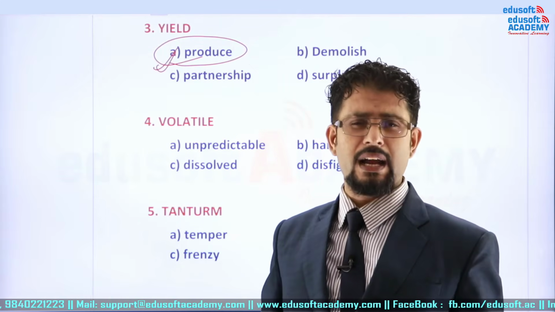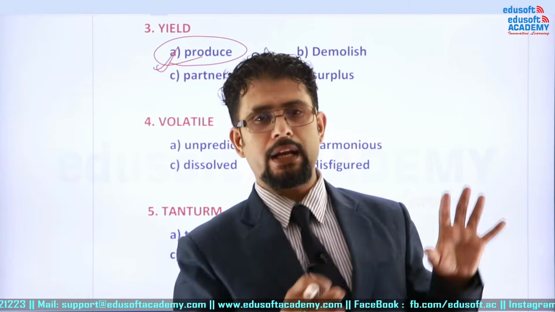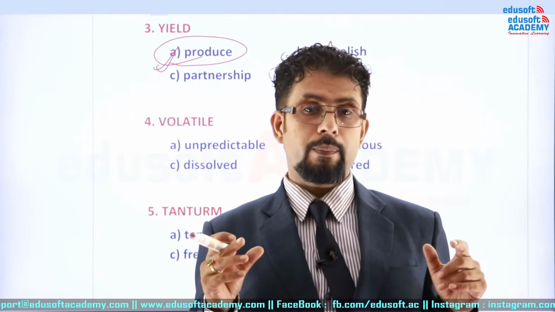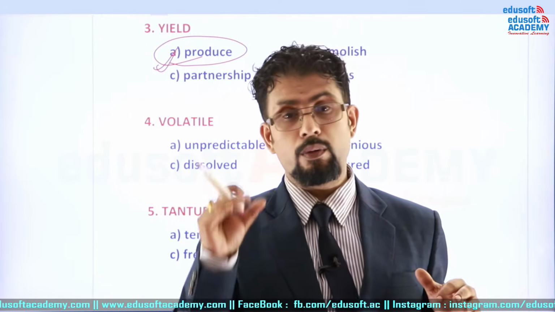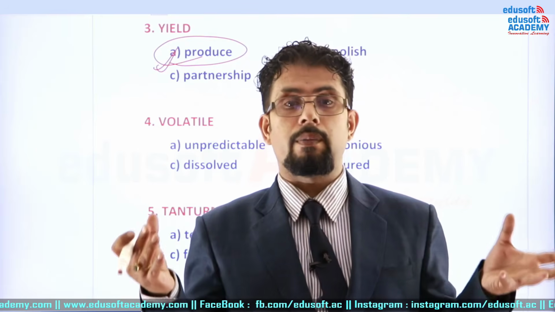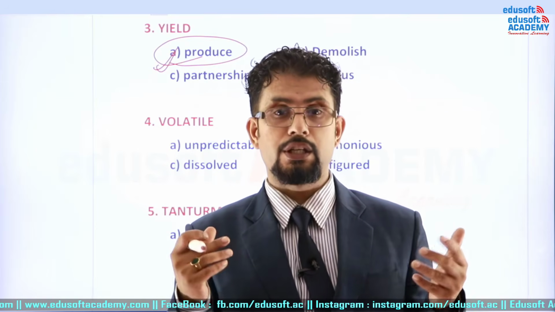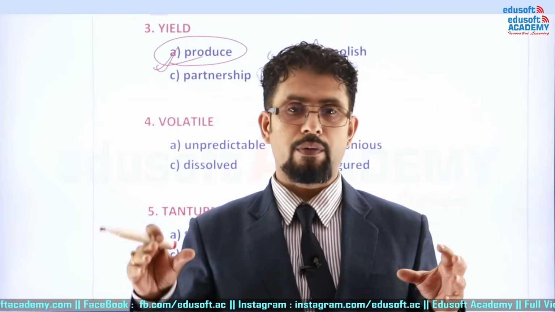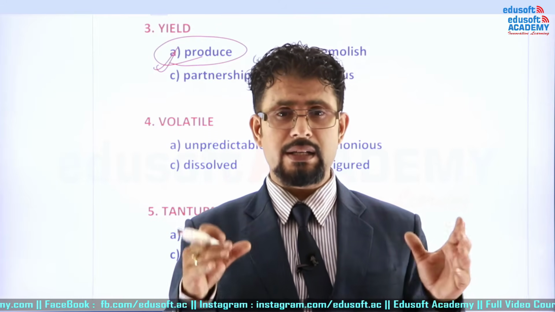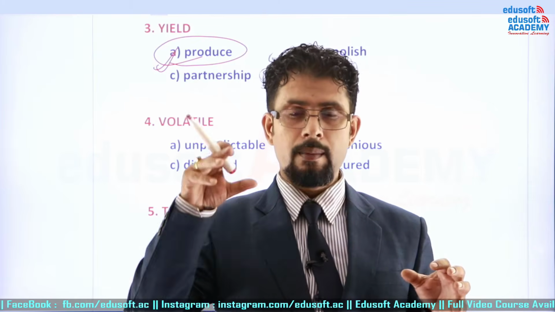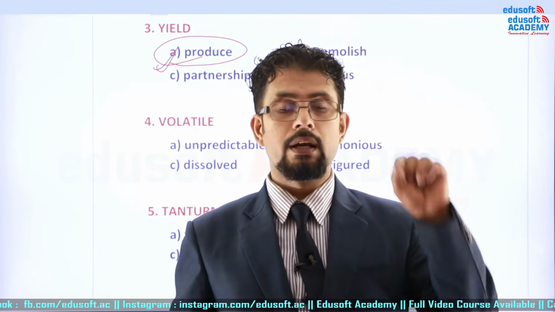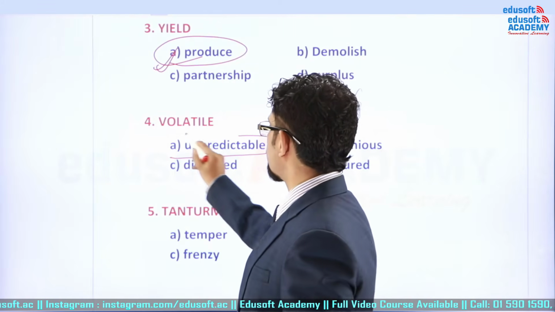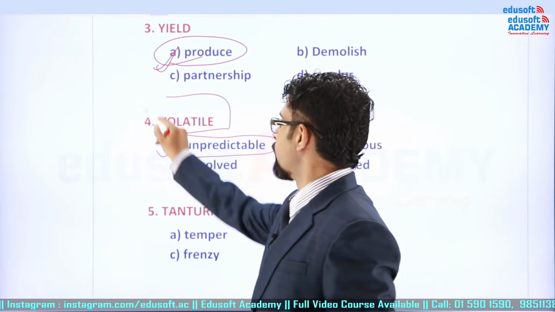Volatile character. Volatile means fickle, going here, going there, reaching wherever. That person is volatile in nature. Volatile person is someone whom you cannot predict what he or she does. Such person is volatile one. It's like the bird of passage. So we can say if somebody's action, behavior, thought cannot be predicted, he is a volatile one. So unpredictable is the correct synonymous word for the word volatile.